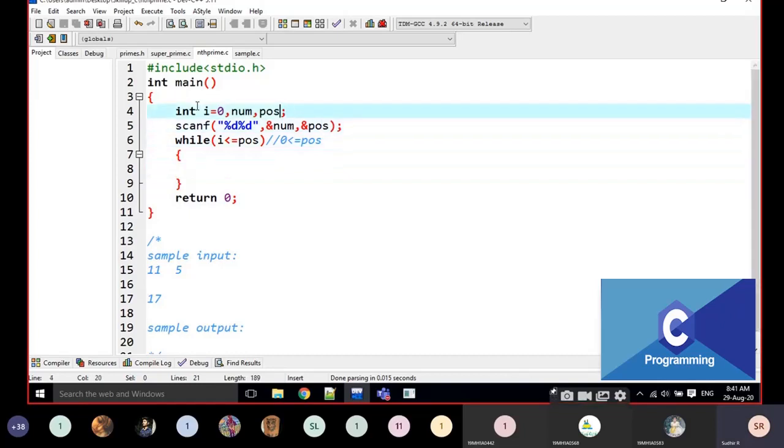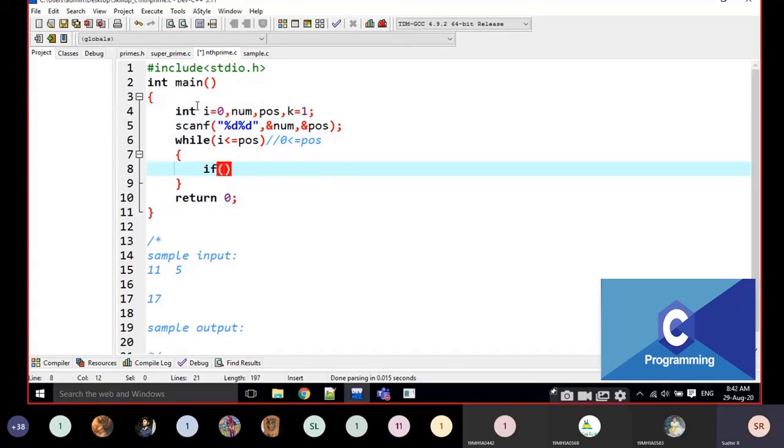One more variable, k is equal to 1. I am going to find if number plus k is prime.